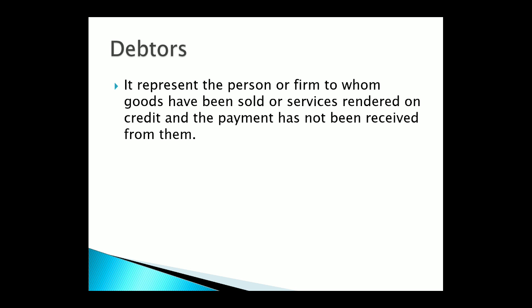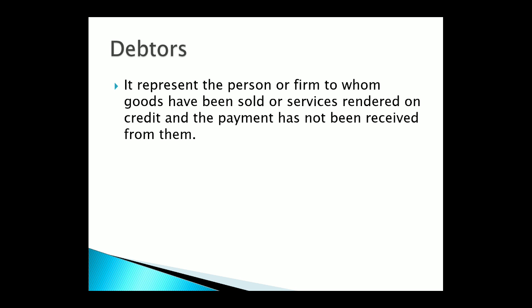Those people are the debtors of the firm. Like if you have given 200 rupees to your friend, then your friend is debtor of yours. Now I think it's clear.